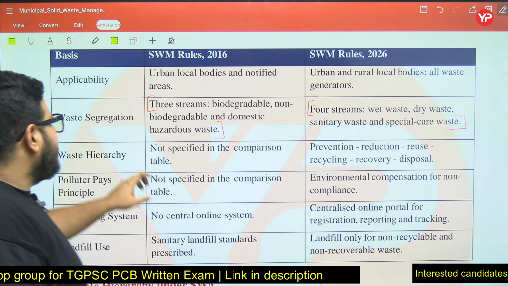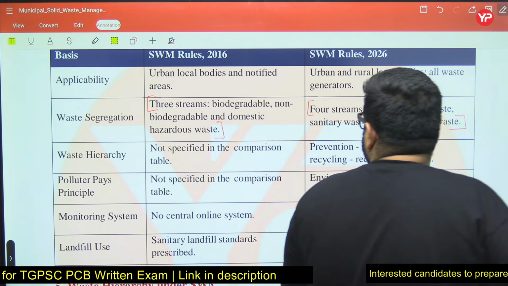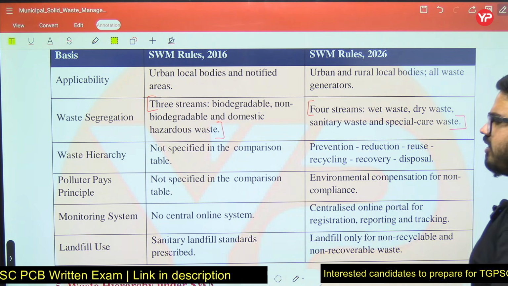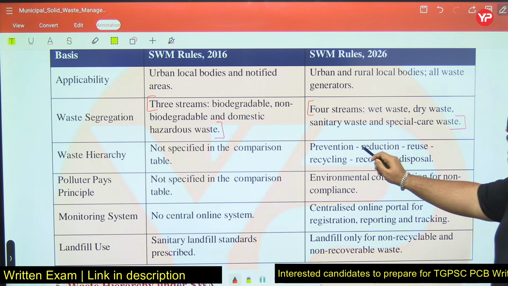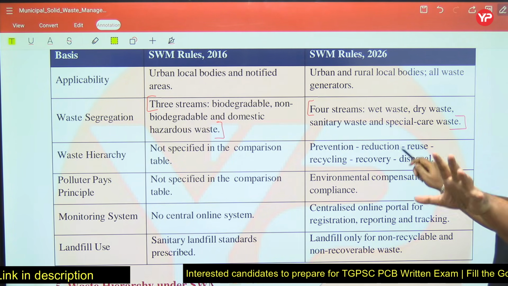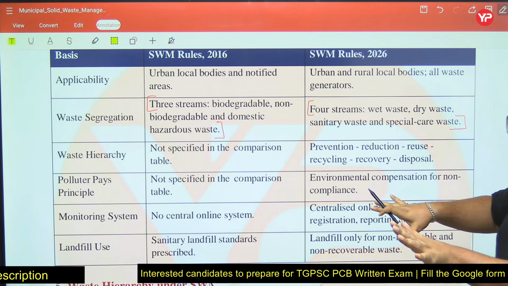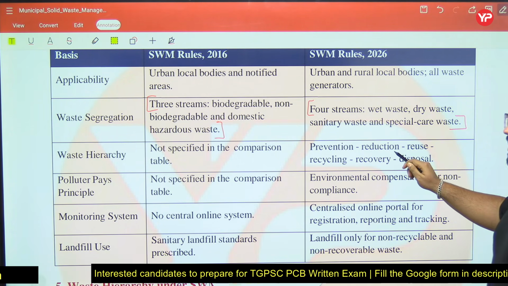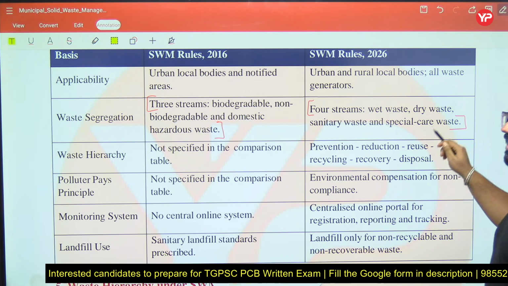Now see, waste hierarchy is not specified in the comparison table. Waste hierarchy is not specified, but here it is: prevention, reduction, reuse, recycling, recovery, disposal. I told you, first will be prevention. We will prevent. After that there is reduction. After that there is reuse.